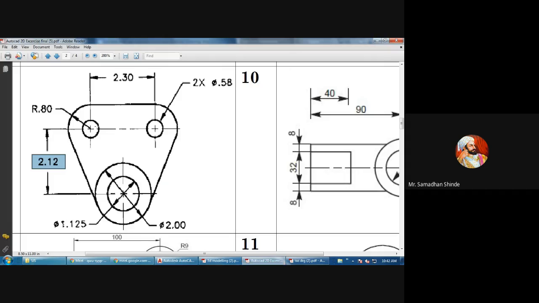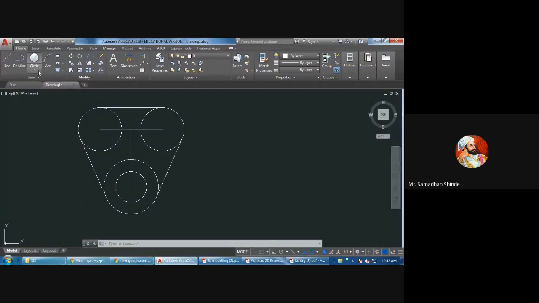And lastly, there are two circles. Two circles of radius, how much is it? So here it is. 2x means two quantity, the number of quantity. This cross symbol is used to show the number of quantity. Somebody may ask why the dimension is not given for this circle. Because it is given here, 2 into pi, 58.58. So you can see the circle diameter 0.58, like this.